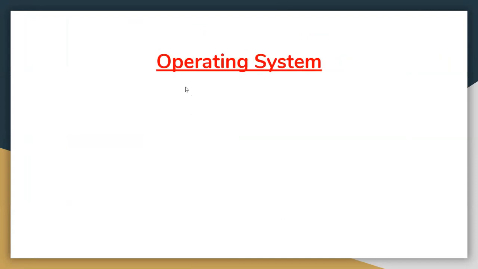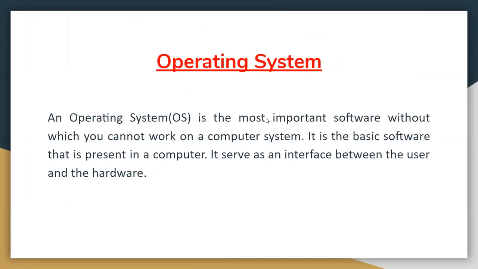So students, what is operating system? All of you know that all the operation of the computer depends on some software. We can call it OS also. OS means operating system. The operating system is the most important software without which you cannot work on a computer system.